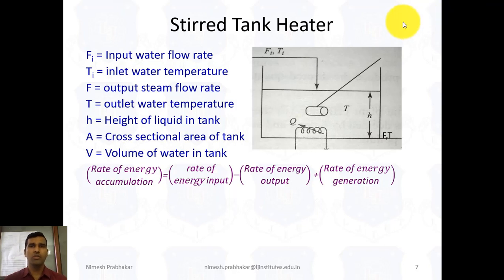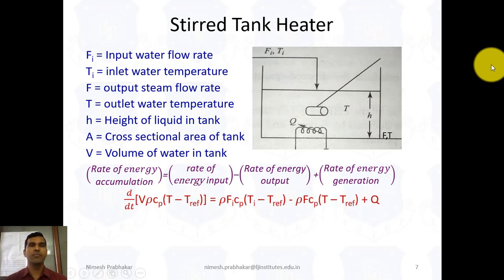From this figure, the rate of energy accumulation is V multiplied by rho, so we get the mass M, and mass into Cp, the specific heat, into delta T, which is the temperature difference, T minus T reference.